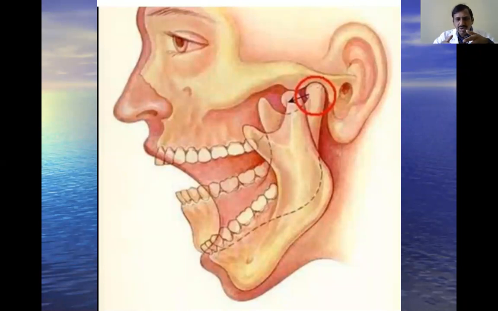Okay, you have to take sterile precautions. Then you put your thumbs into the mouth and press to apply force to dislodge the head of the mandible from this fossa.